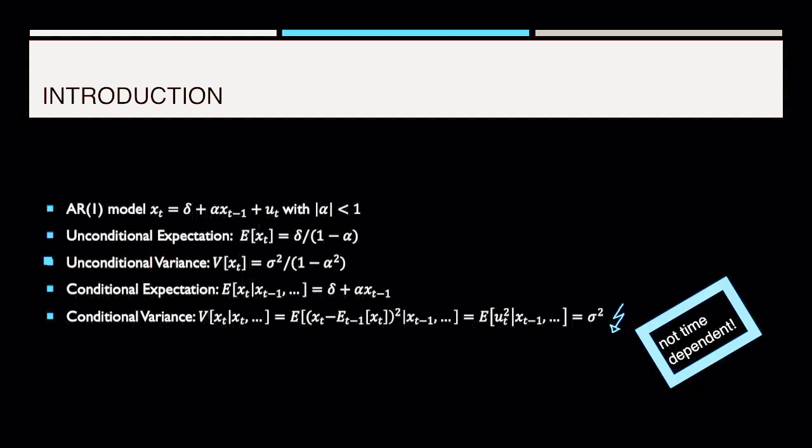This next slide is relatively redundant, but for those who want to recall the properties of unconditional and conditional expectations and variances of basic AR1 processes, you can pause the video right here. But essentially, unlike the conditional expectation of this process, the conditional variance is not time dependent.